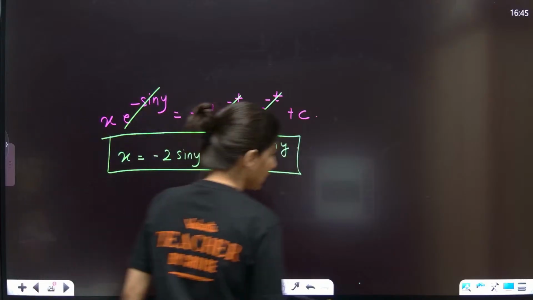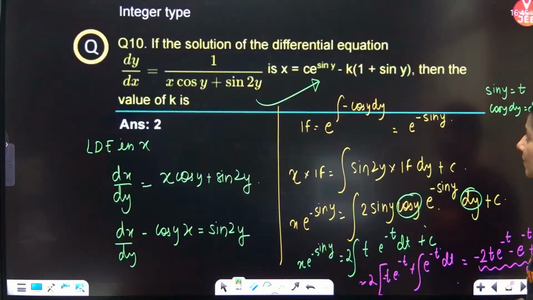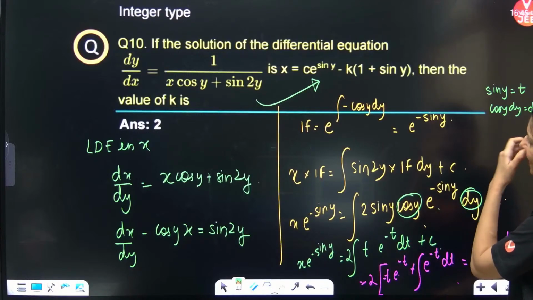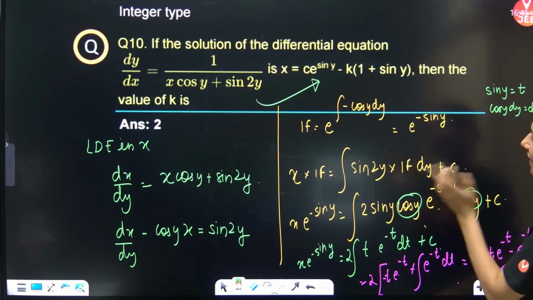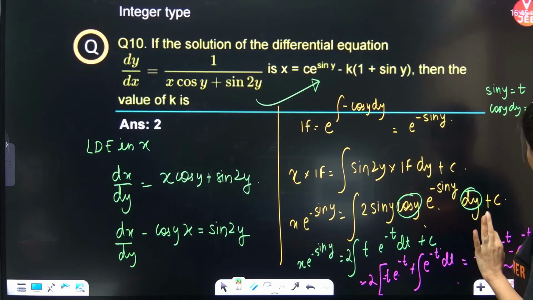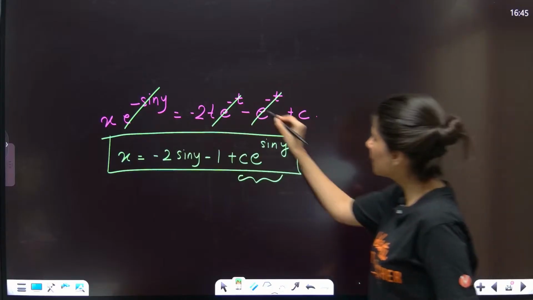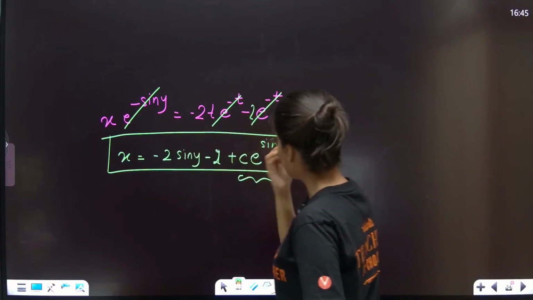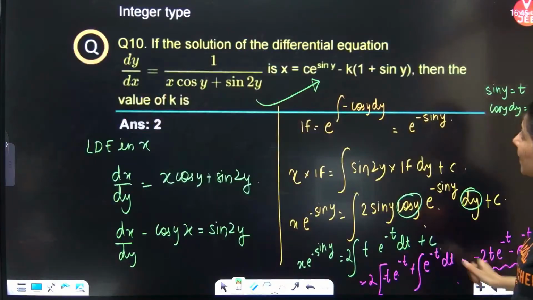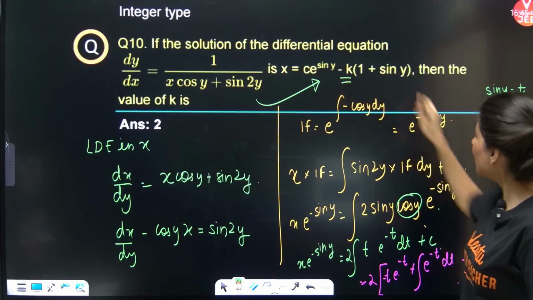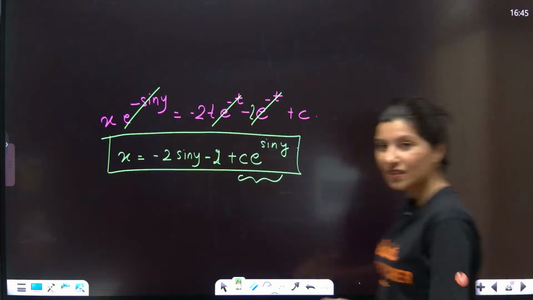Now, what they are telling you, let me go back. Yes, I think a similar situation is getting created. x is equal to c e power sin y. Can you see this is already there? And this is also 2, correct? So 2 is also there. Let me go back. Then we are having minus k times 1 plus sin y.